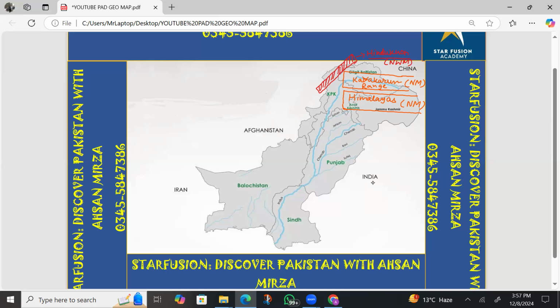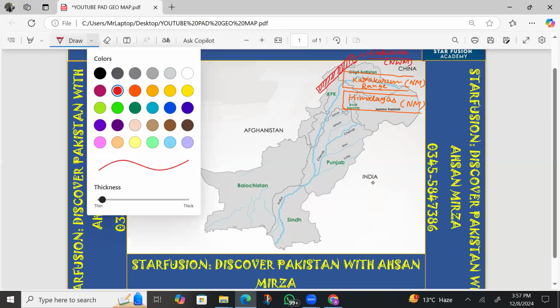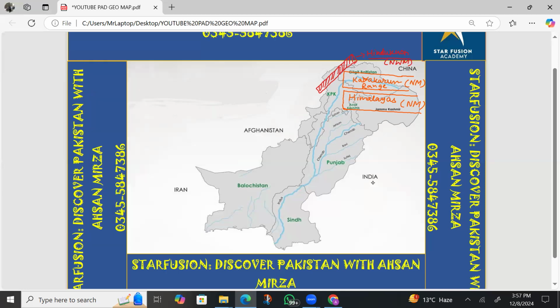Apart from that, we must know that there are a few other ranges, which are the western mountains. The first one is close to Peshawar. The range starts from Kabul and ends towards Pakistan's Peshawar, about 60 to 70 kilometers away from Peshawar. This is the Safed Koh range, another important range. It is called Safed Koh because it is covered with snow throughout the year.